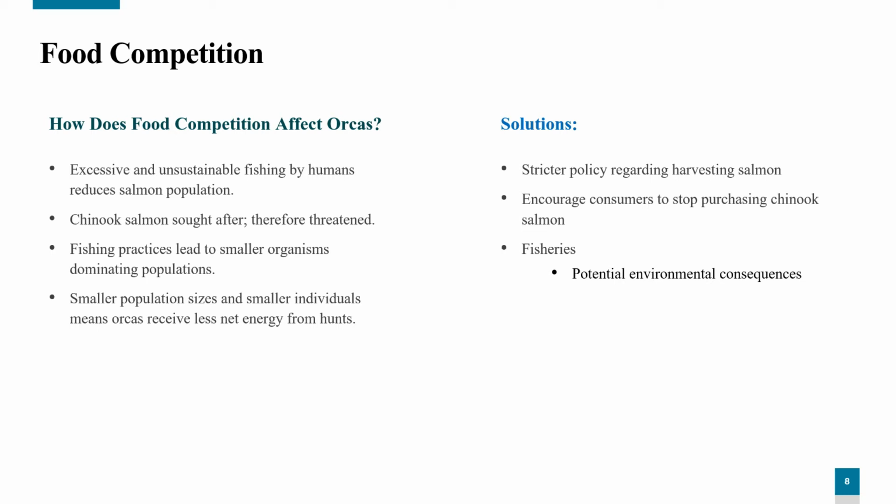Since populations of Chinook salmon, and salmon in general, have smaller organisms on average, orcas are gaining less net energy from hunts. The smaller population sizes are also a significant factor. Dead orcas observed by scientists often have what is called peanut brain, which is a deficiency of fat around the skull of the orca. This is a symptom of malnutrition, as orcas are forced to burn all their fat content.